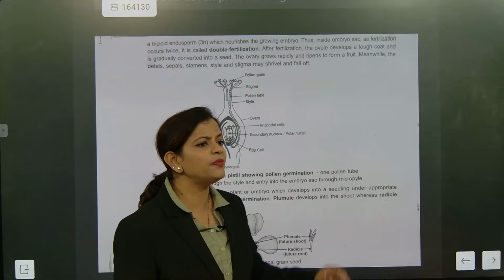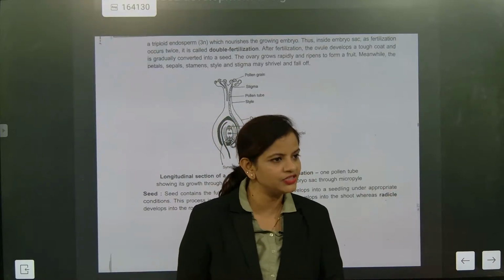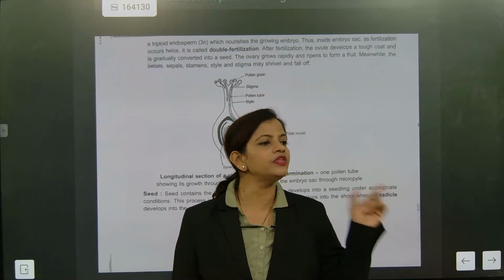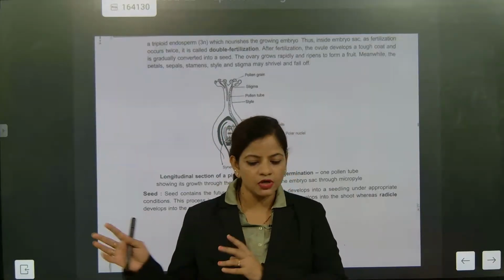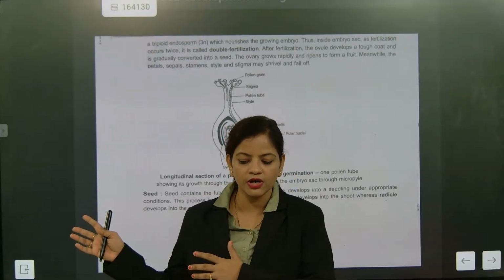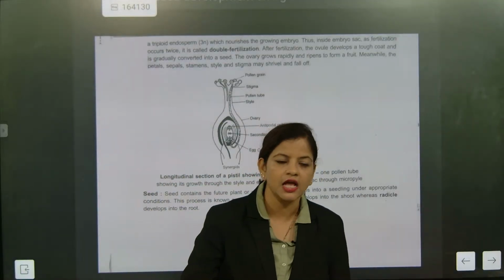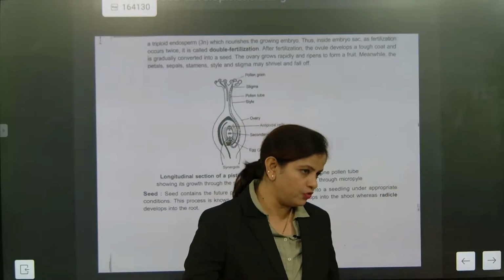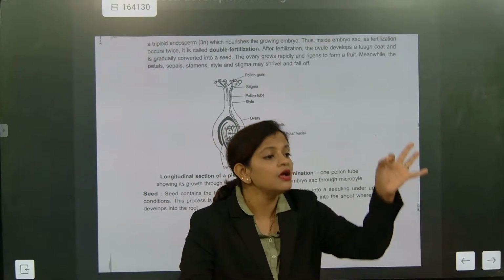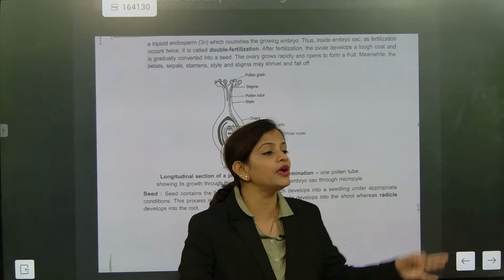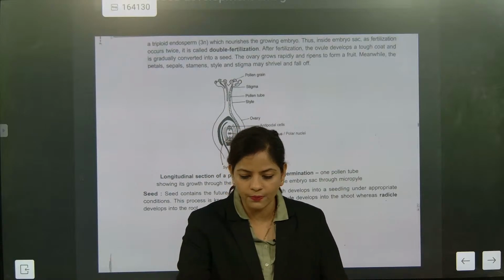So most of the time, people have confusion that double fertilization is possible only in plants. Because the sperm and the ova fusion will occur only one time in animals. Understood? I'm not talking about animals, humans only. I hope you might have understood. So that's one process. Got it? But here in plants, two types of fusion will be there. One will be with the egg, another one will be with the polar nuclei. And polar nuclei will give you the endospermic region, the outer coating of the fruit. I hope